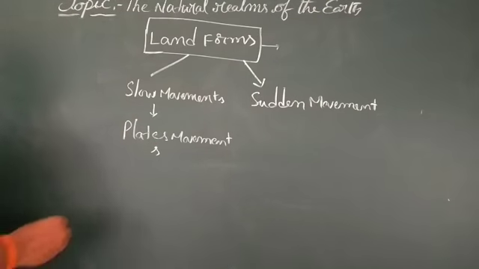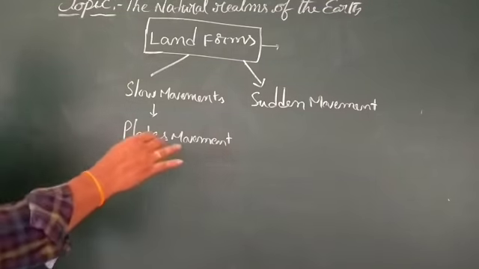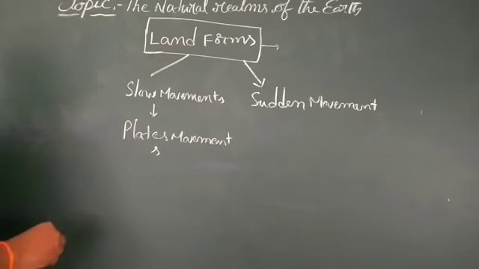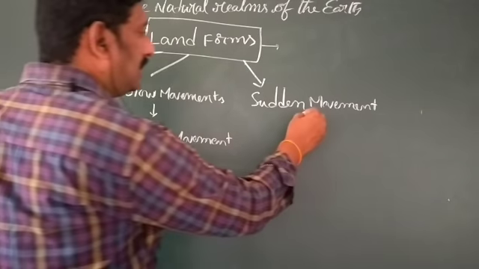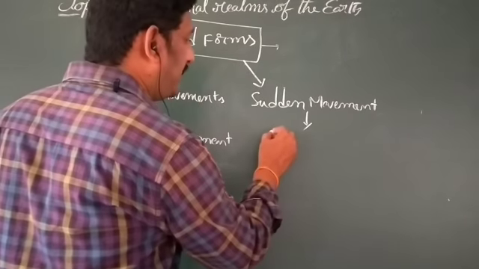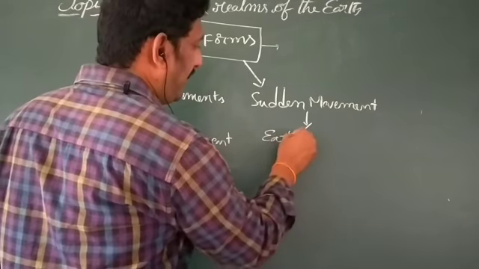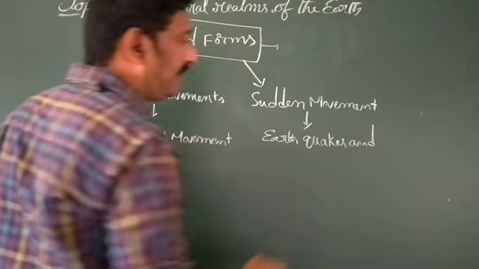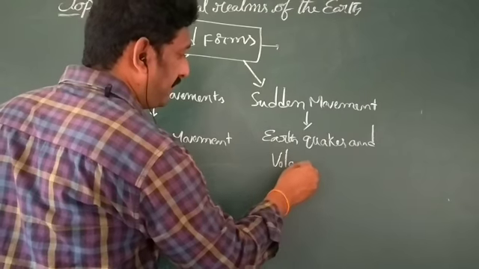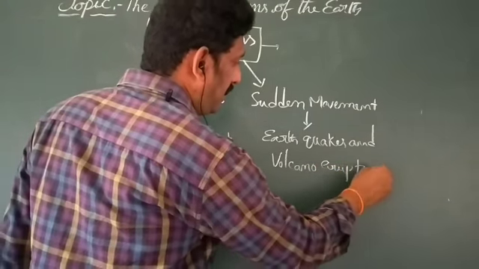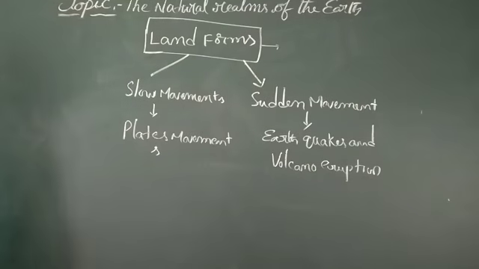Okay. The movements of the surface of the earth, that we can call plate movements. So what is meant by a plate and in which way it moves, all those points we are going to discuss. Now sudden movements, for example earthquakes and volcano eruptions. Understand clearly, my dear children.